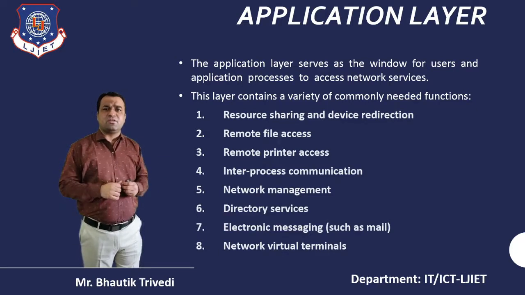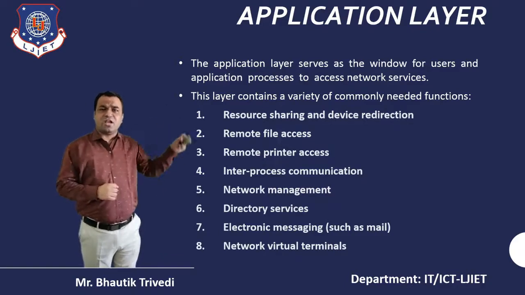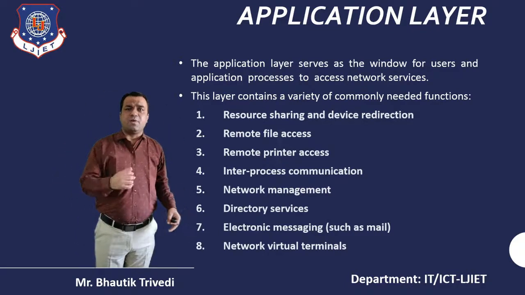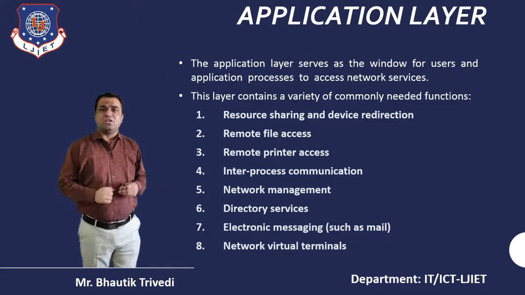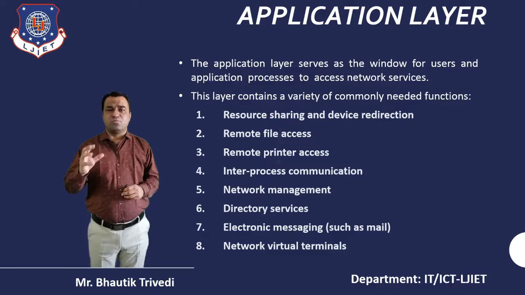Many protocols are part of the application layer, and the network can also be used with Telnet. So these are all the functionalities supported by the different protocols in the application layer. That's all about the concept of the OSI model.